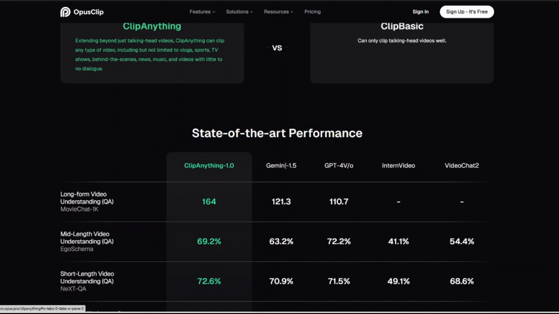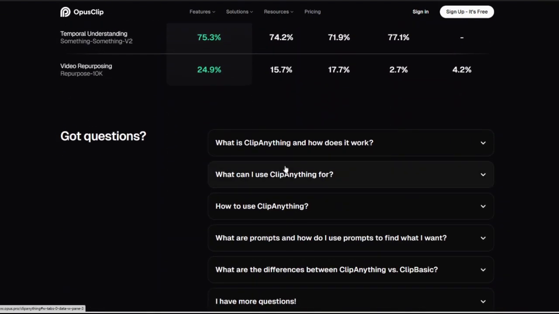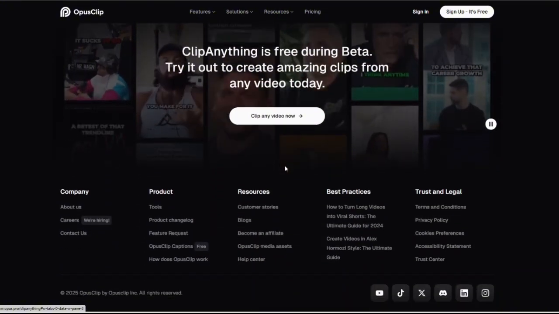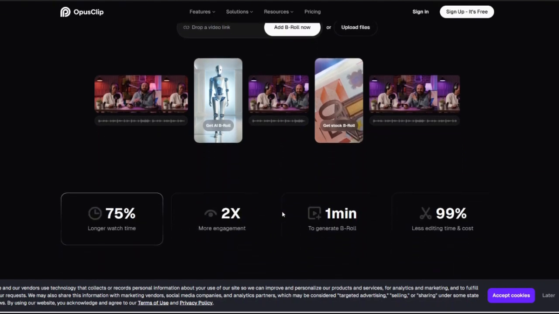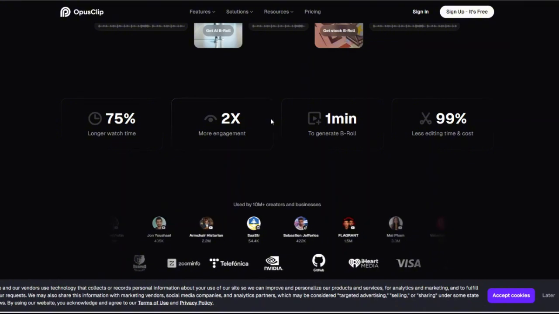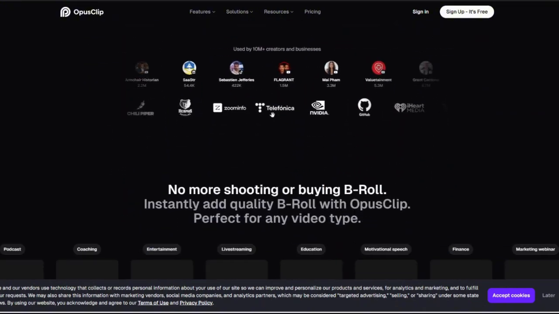AI B-roll integration. It incorporates contextually relevant B-roll into videos, enriching the visual storytelling experience. Social media scheduler. You can plan and schedule posts across various platforms directly from the platform. Brand templates. You can create and apply consistent branding across all your clips with customizable templates.